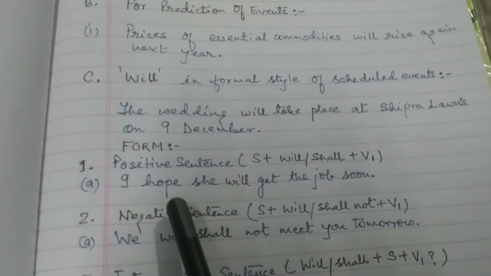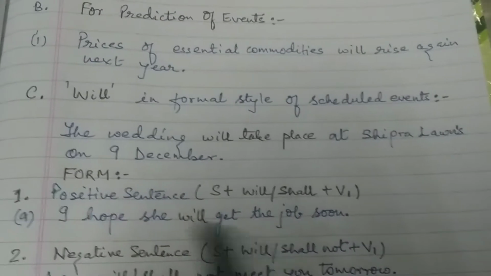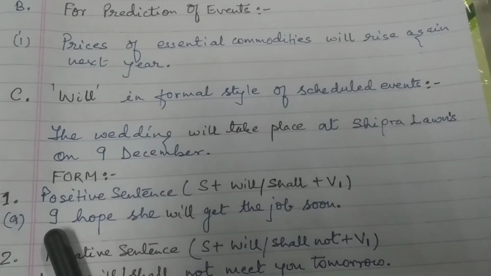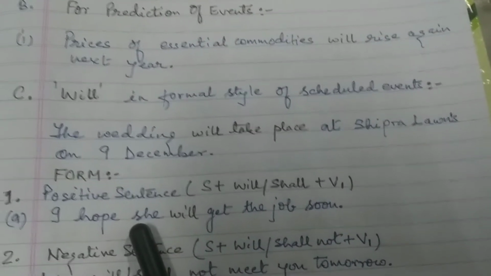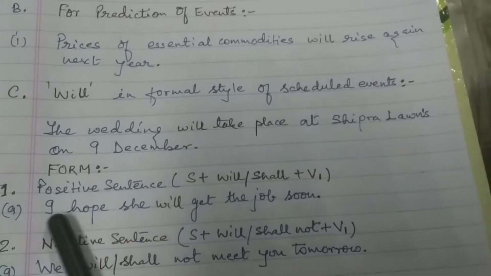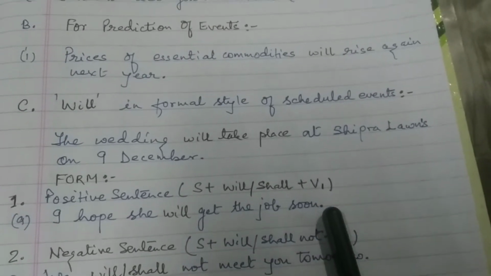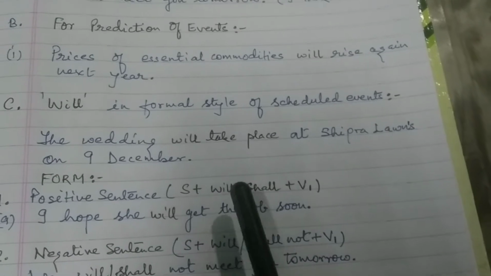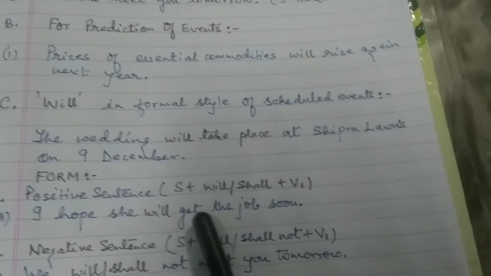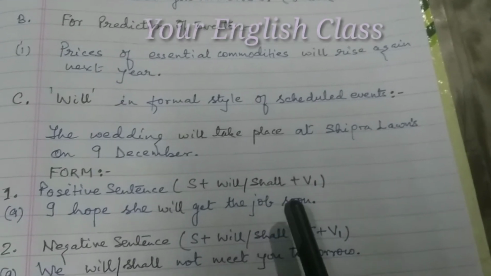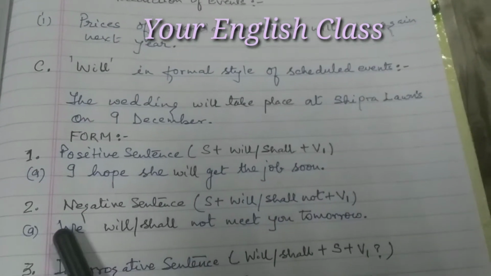Now let us see the example. I hope she will get the job soon. So if you observe the example closely, you can see that the subject plus will is used along with the first form of the verb in the sentence.